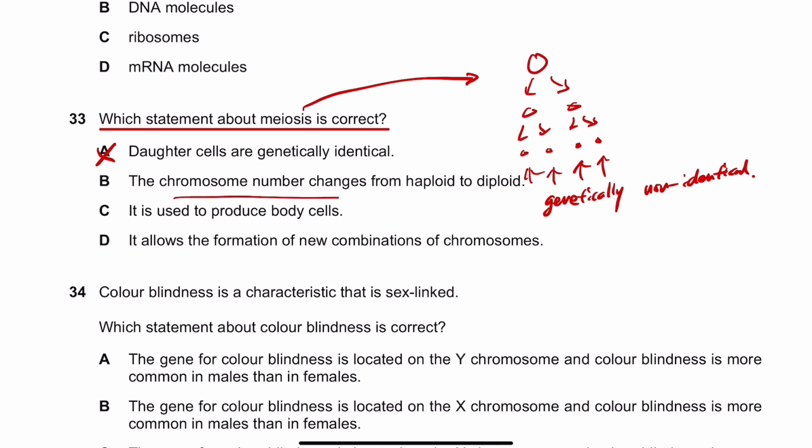The chromosome number changes from haploid to diploid. No, it's the other way around. It starts with diploid and then turns into haploids. It is used to produce body cells. No, like I said, it is used to form sex cells.